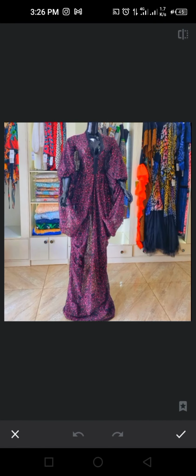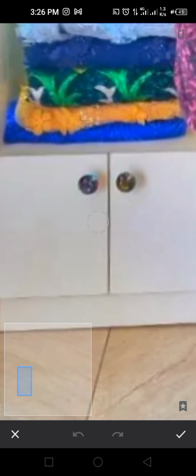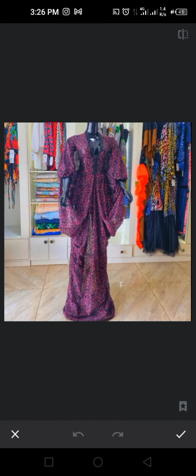Healing is going to remove blemishes from a picture, or I want to remove one particular thing from a picture. So let's say I want to remove this knob from this picture. I've clicked on healing already. So what I do is I zoom in. If I don't zoom in and do it like this, it's going to affect many areas and it's going to spoil it. So I click on back, undo.